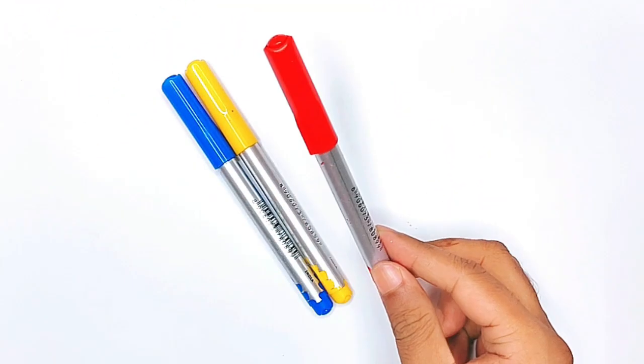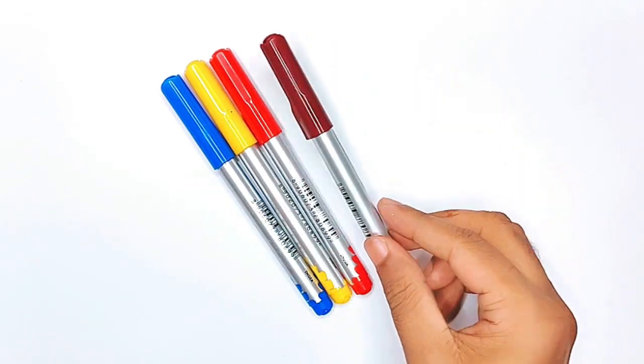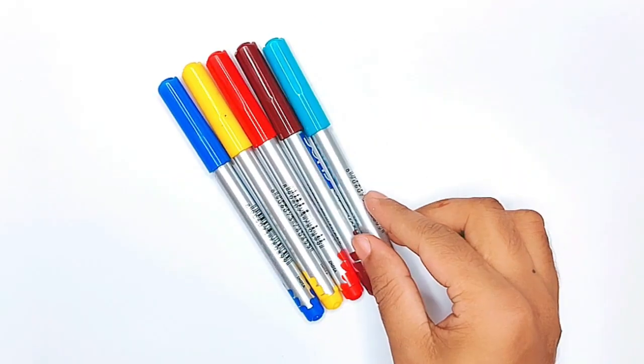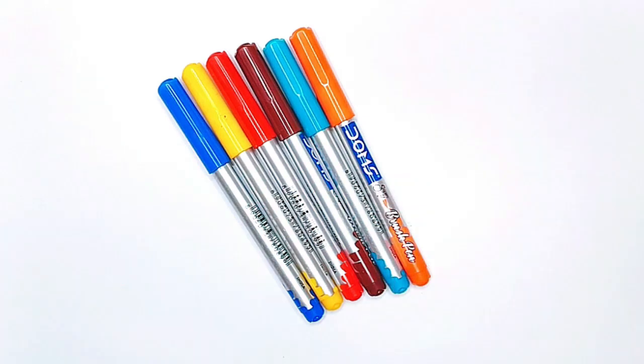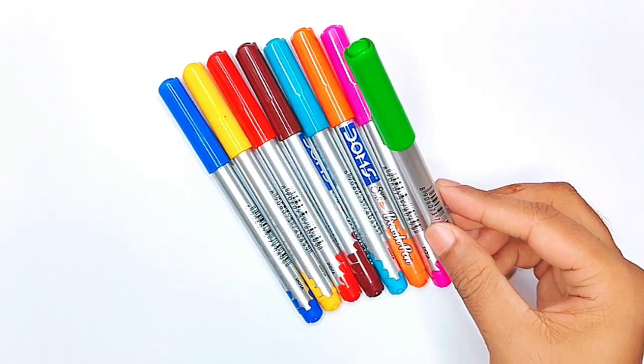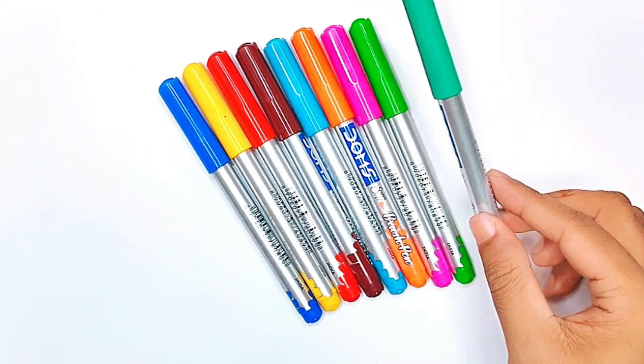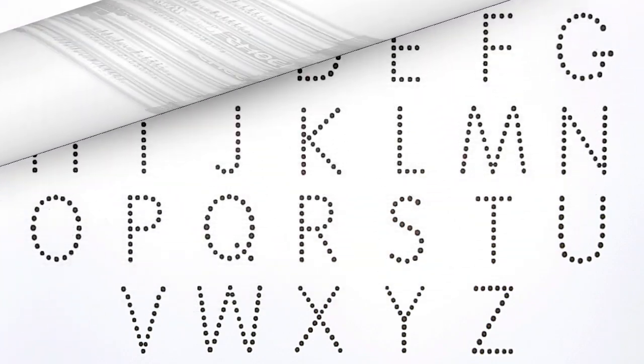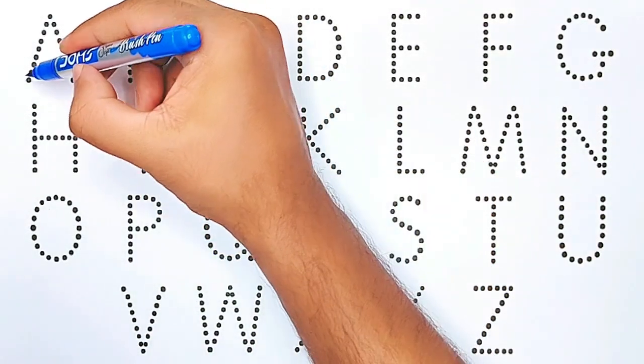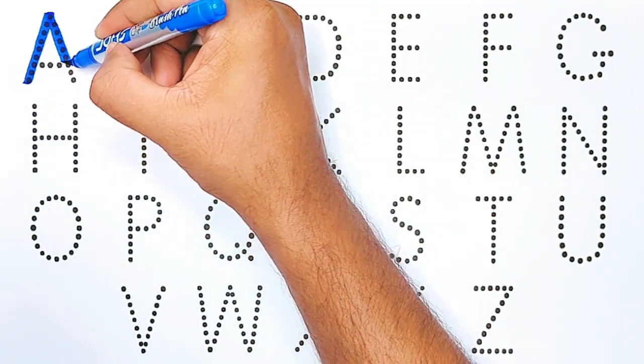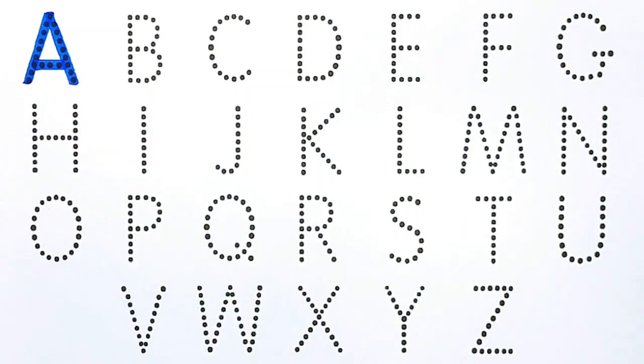Blue color, yellow color, red color, brown color, sky blue color, orange color, pink color, green color, sea green color. Blue color. A for airplane, airplane.